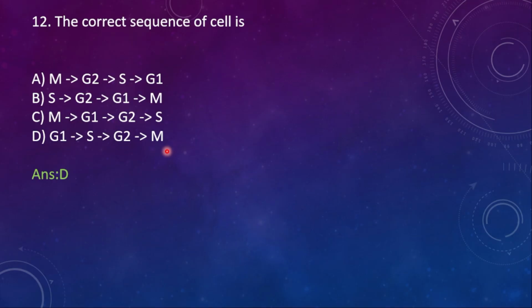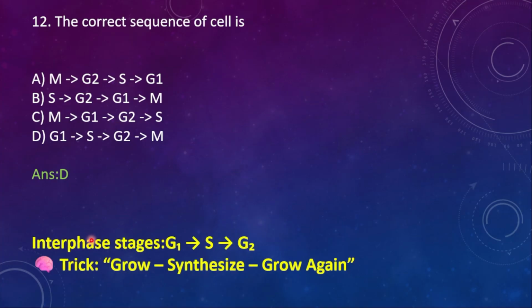Can you remember that? Yes. Interphase has 3 stages, G1, S and then G2. The trick to remember is grow, synthesize and grow again. After that you may go for the mitosis. Got it? G1 grow, S synthesize, and G2 again it is going to grow. DNA synthesis takes place in the S stage.